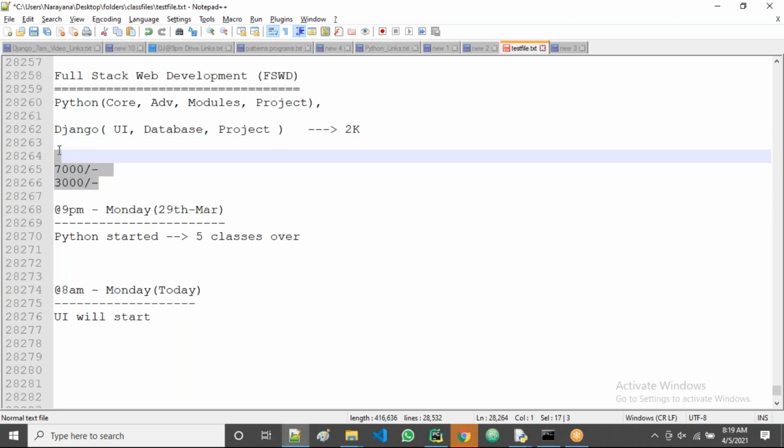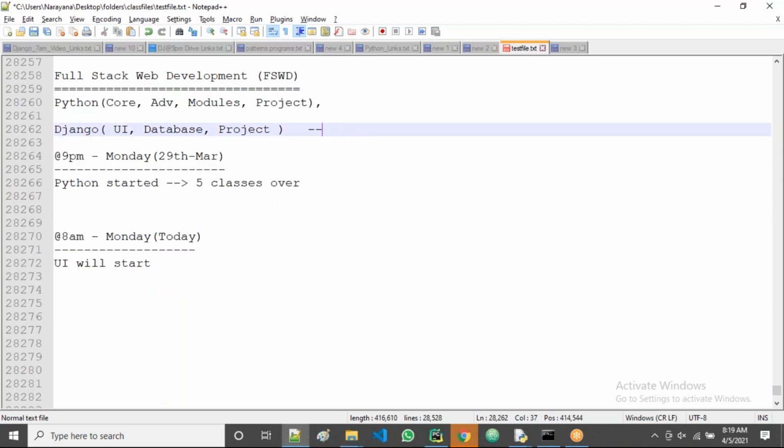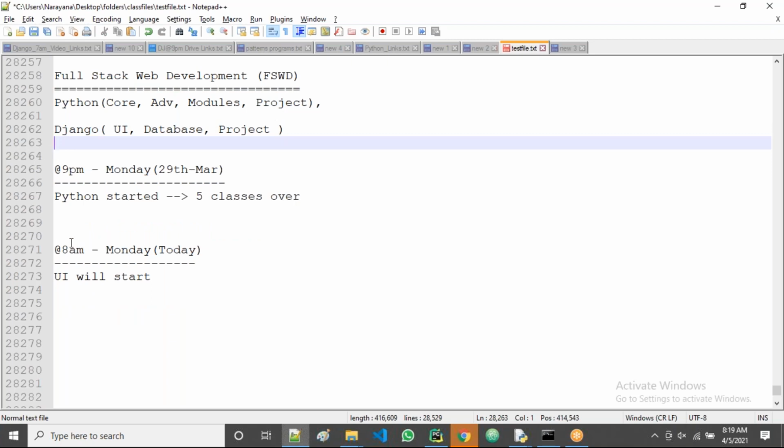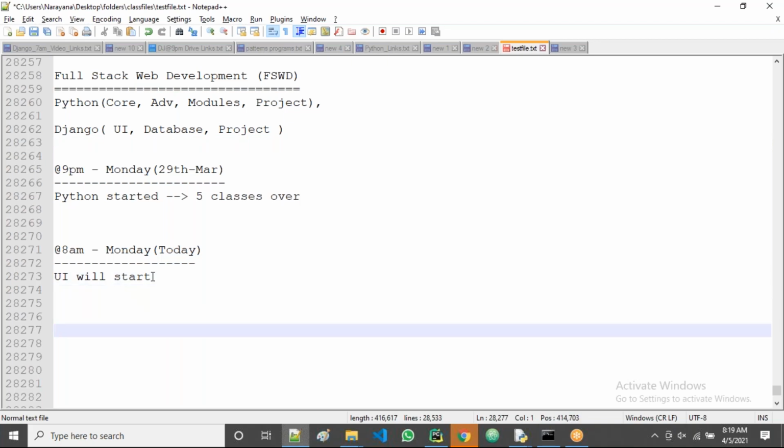Now we'll leave this and go with the rest of the class. Now we start about the UI. But before starting the UI, there is an important point. Who is called a full stack developer? What are the roles and responsibilities of a full stack developer? And in the current industry, what is the demand for a full stack developer?